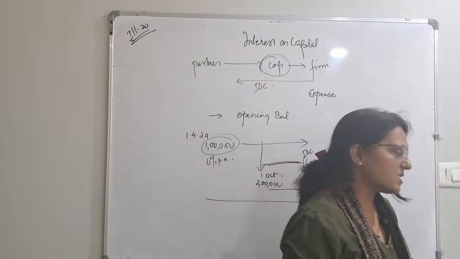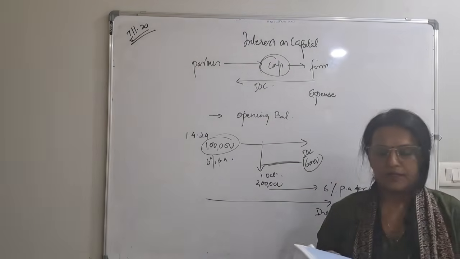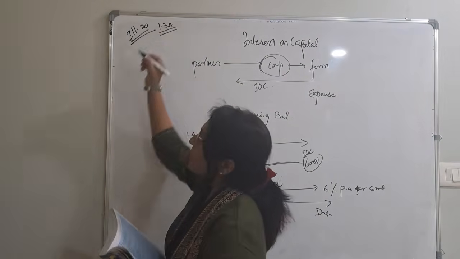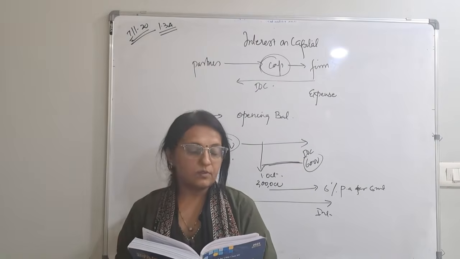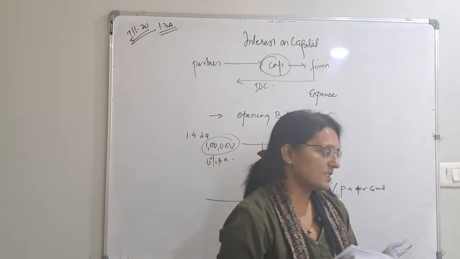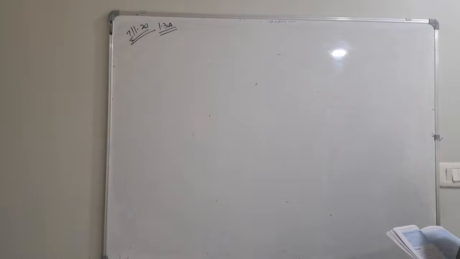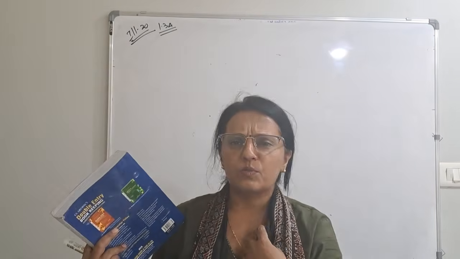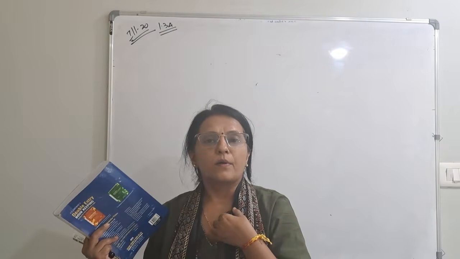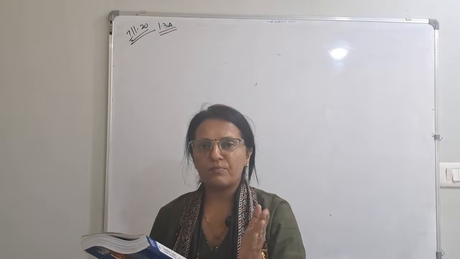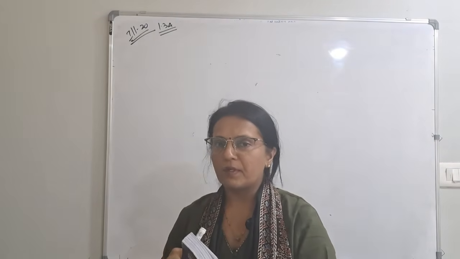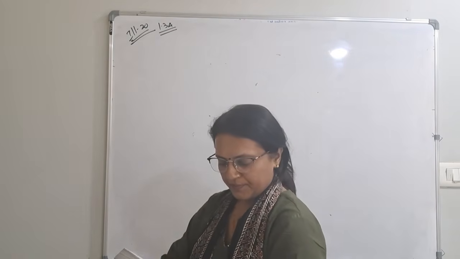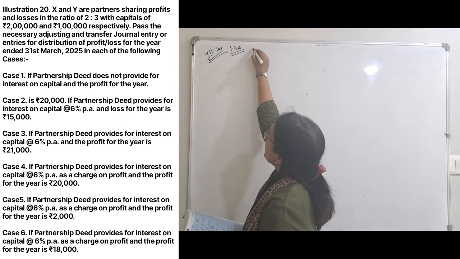Many cases are there, 6 cases are there. So on the basis of these cases, we will do the journal entries. This is on page 134 of the T.S. Grewal book. I am using the 2025 book. Okay. So let's start with this. I will read out the question. Even if you don't have the book, those who are using the 2024 or 26 book, the latest book, this question will be there definitely, but the illustration number may be different. Still, the image will be displayed on the board.